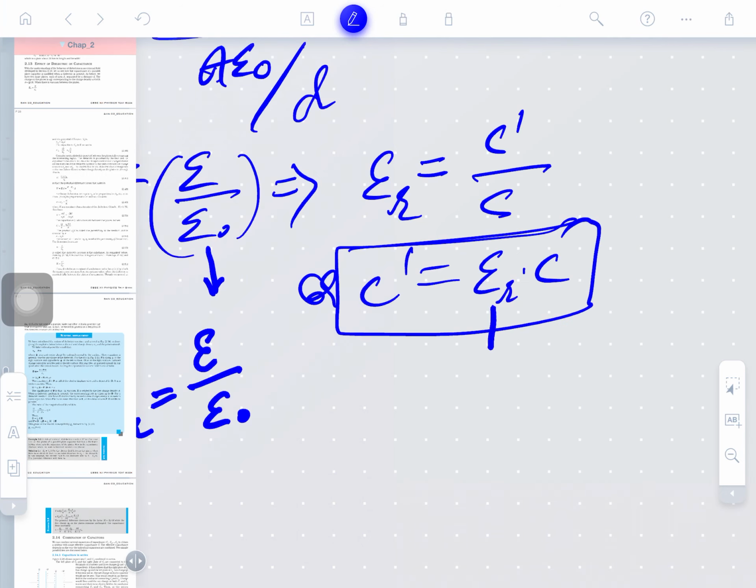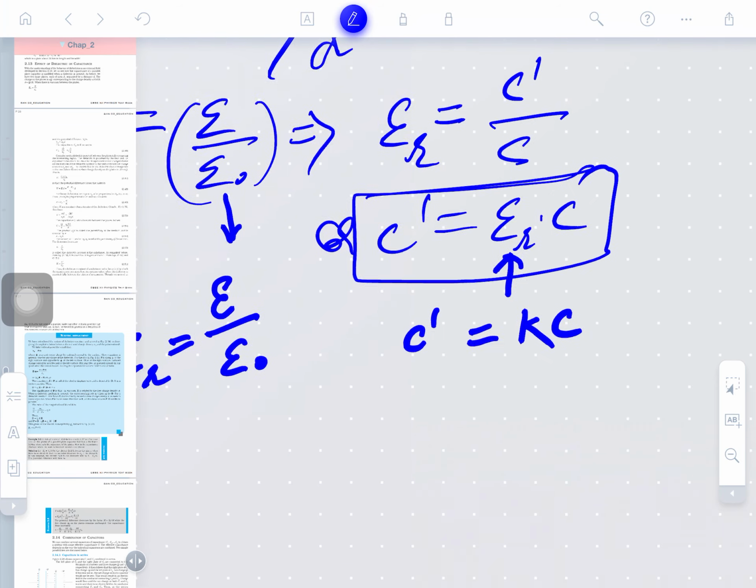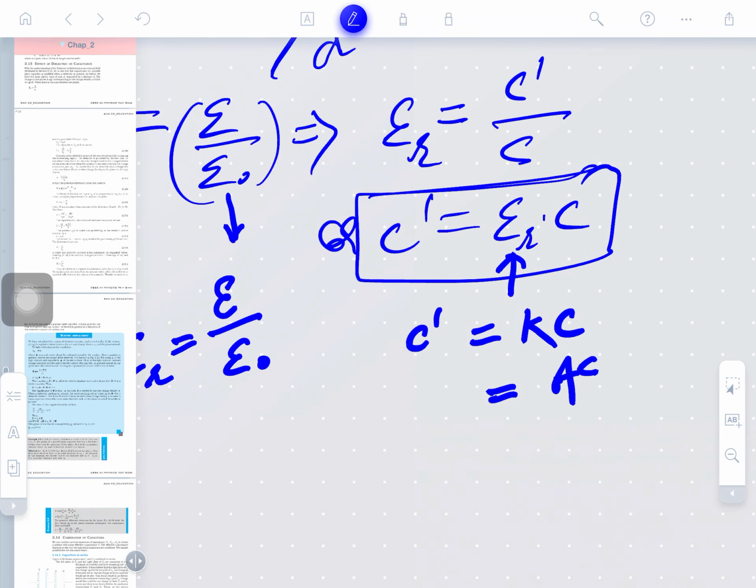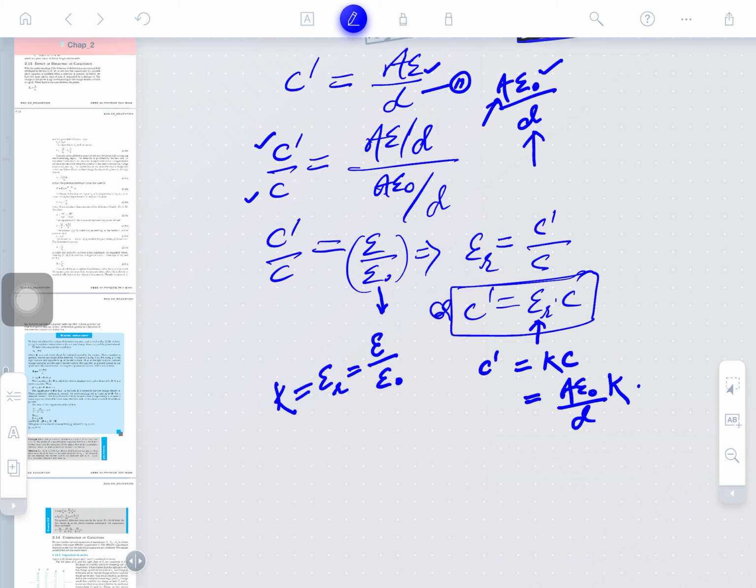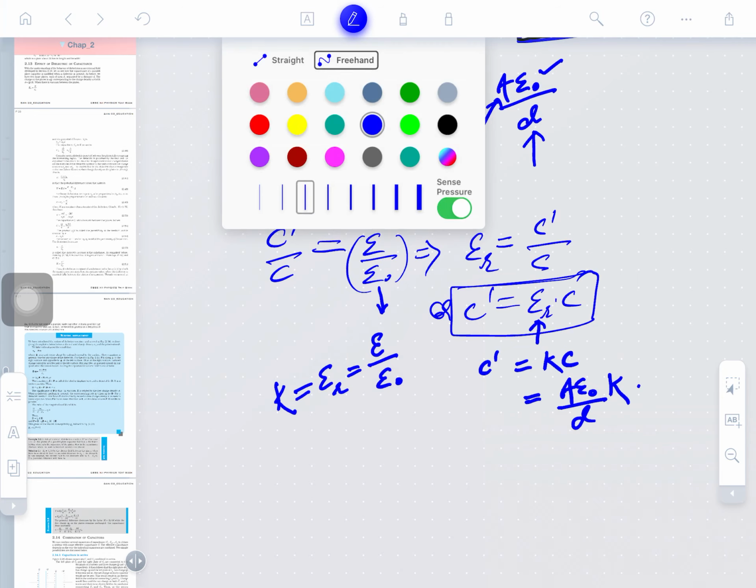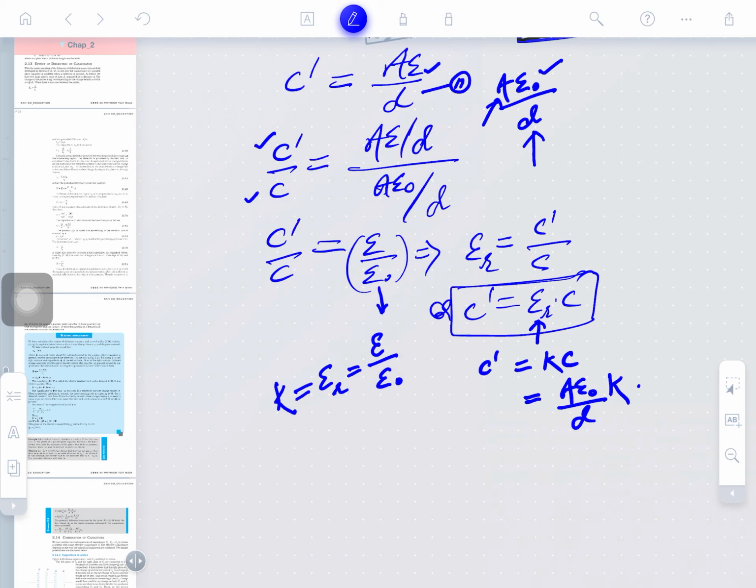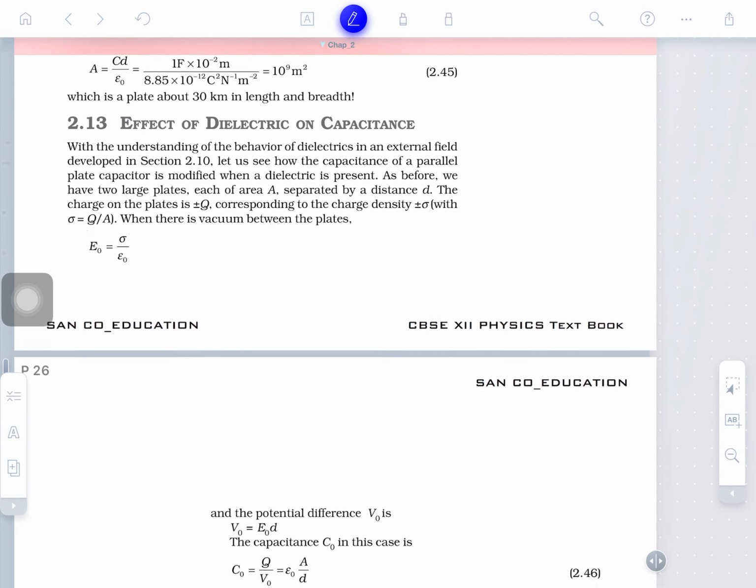So C dash is equal to, this can also be written sometimes as k into C. Is that clear? The C here is already A epsilon naught divided by D, and here we will write k. Is that clear? So the formula can be modified here. I told you this expression that day, but there is another way of representing this.